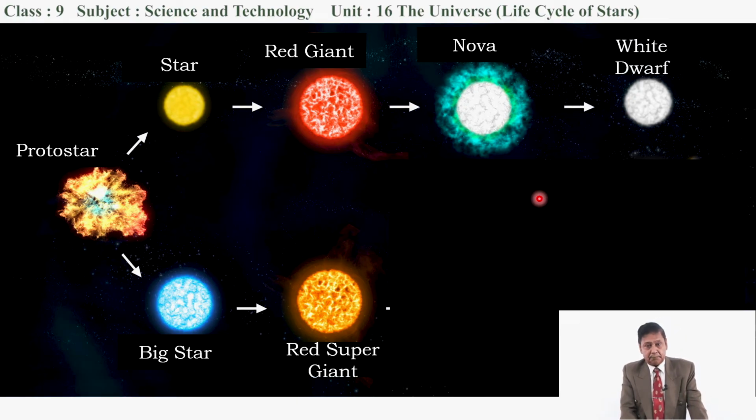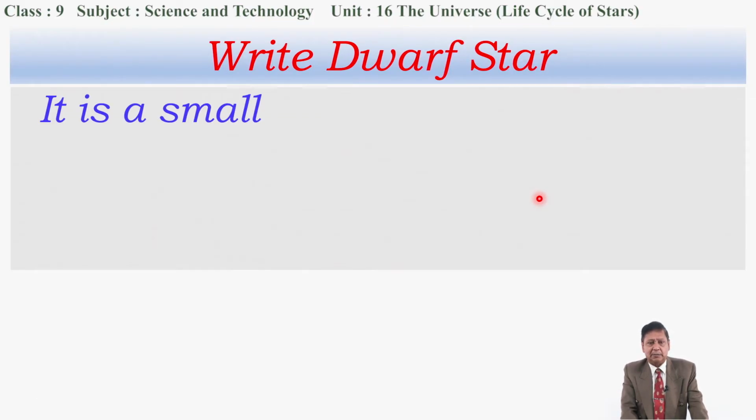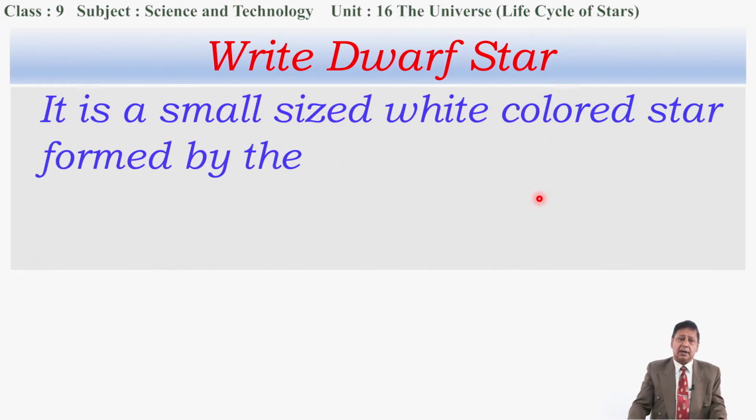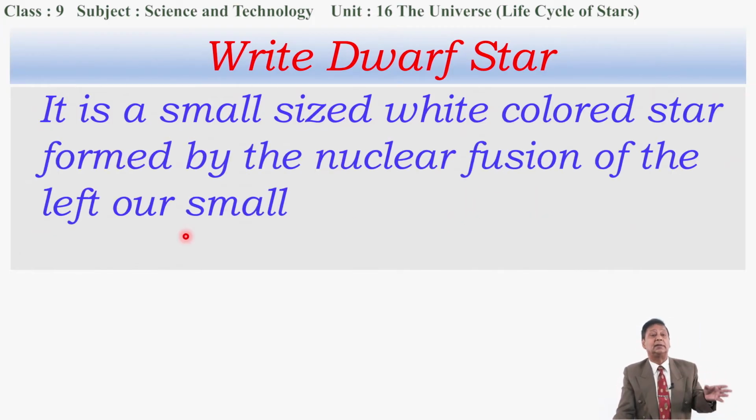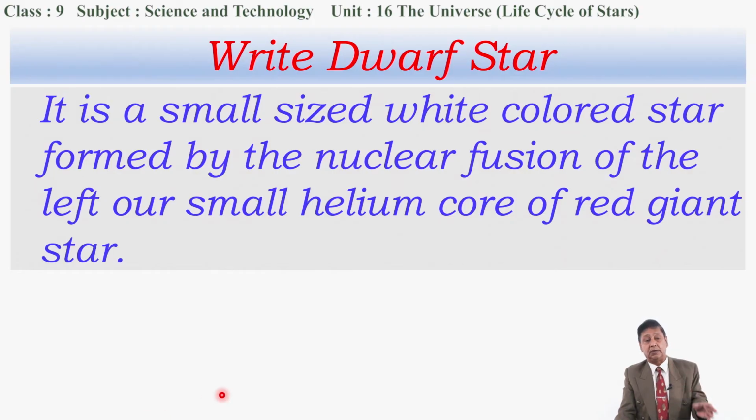After nova, a white dwarf star forms. Now how can we define a white dwarf star? I mean to say, how can we introduce it? It is a small sized white colored star formed by the nuclear fusion of the left out small helium core of a red giant star. This way we can introduce this white dwarf star.